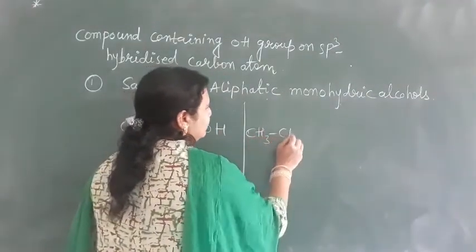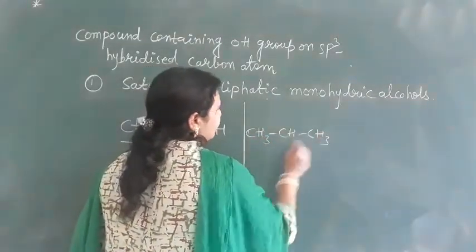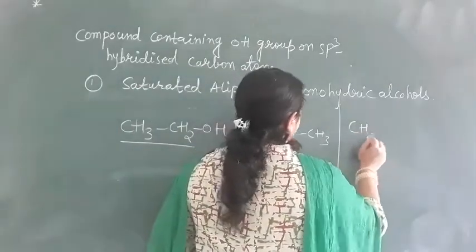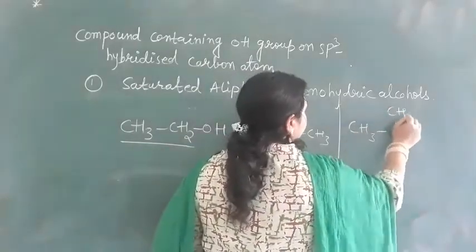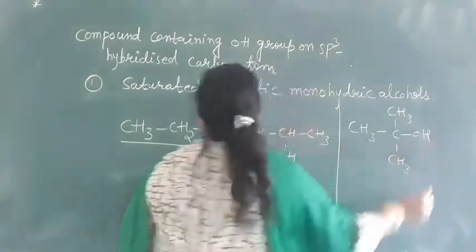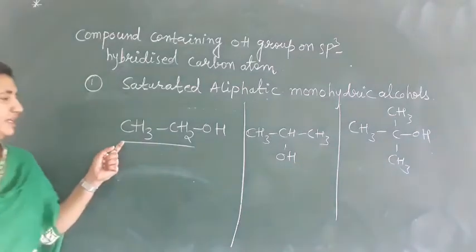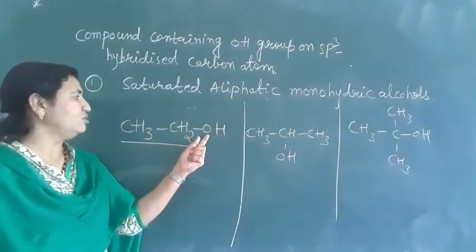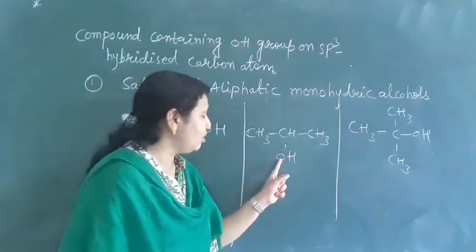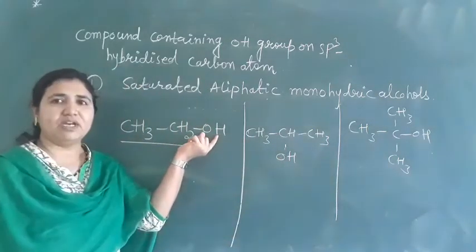CH3CH(OH)CH3. Okay, and next here (CH3)3C-OH. So in these three cases, the OH group is attached to the sp3 hybridized carbon atom. It is monohydric, one OH group only.